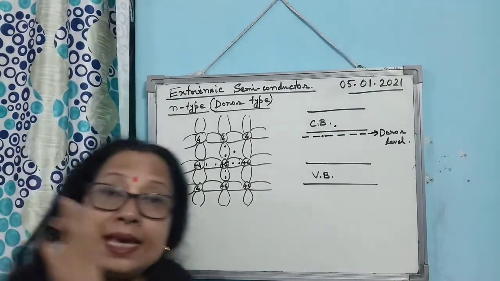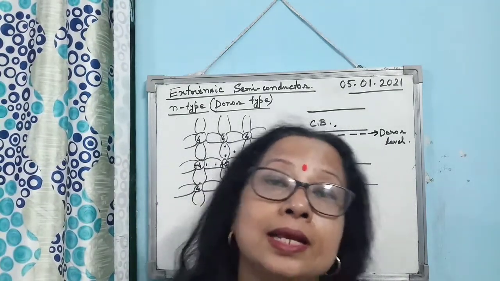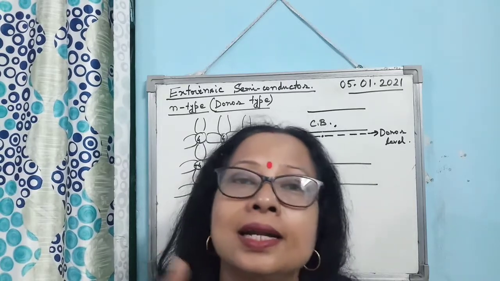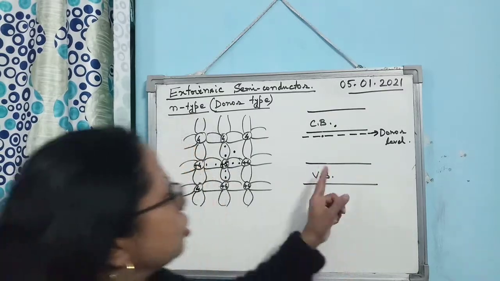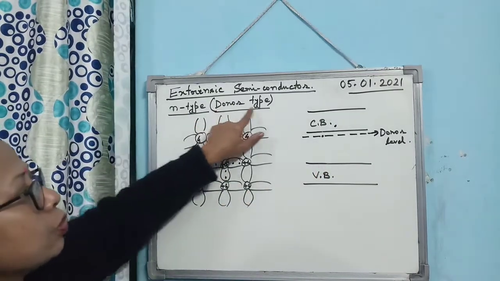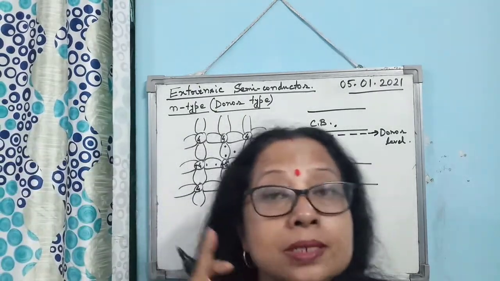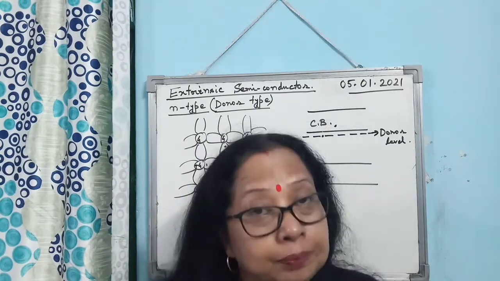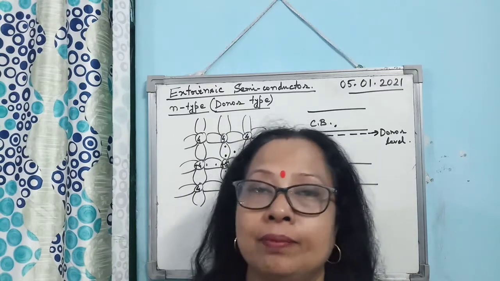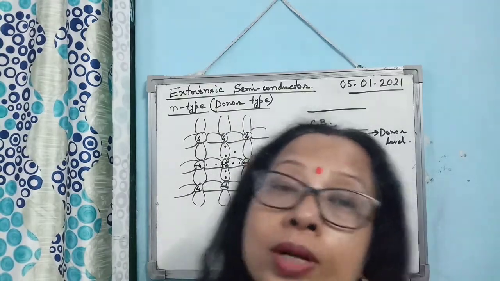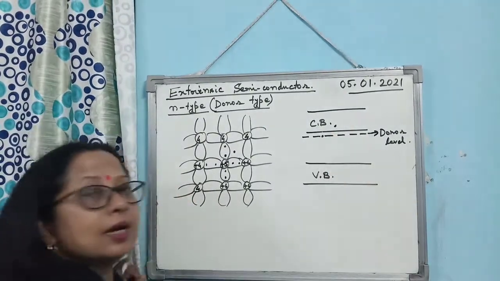So you see, each impurity atom donates one free electron for increasing the conductivity of the host. Is that clear? That's why the impurity type is known as donor type impurity. Why donor type impurity? I repeat, the concept is needed. Each doped atom will donate one free electron to the host. That's why it is known as the donor type impurity. And the donor level lies near the conduction band.